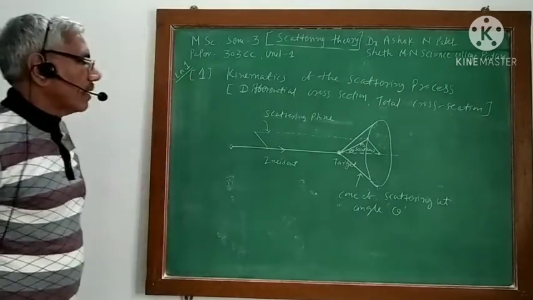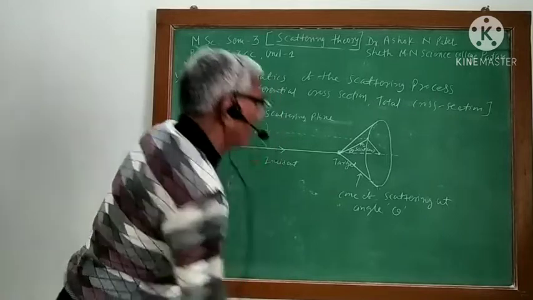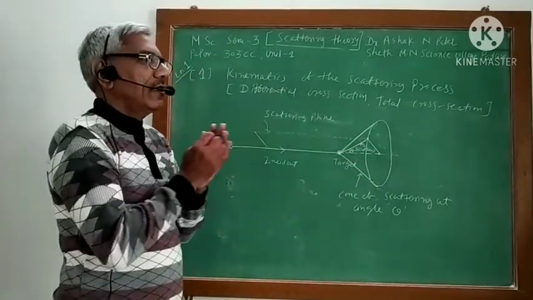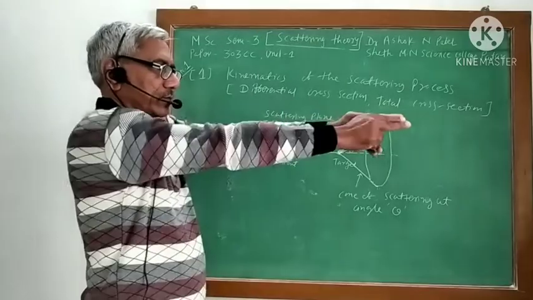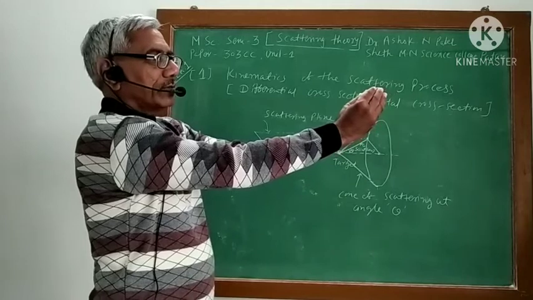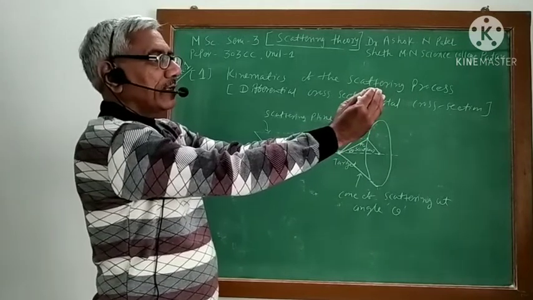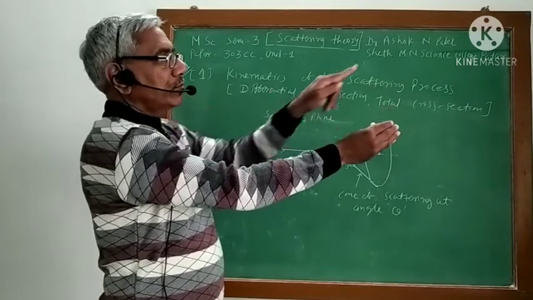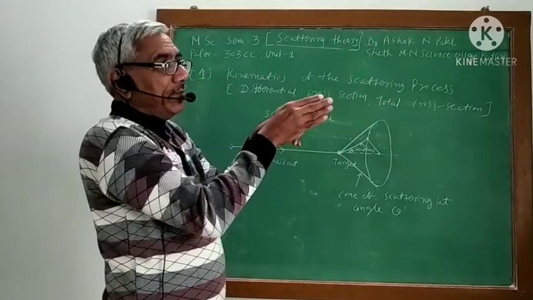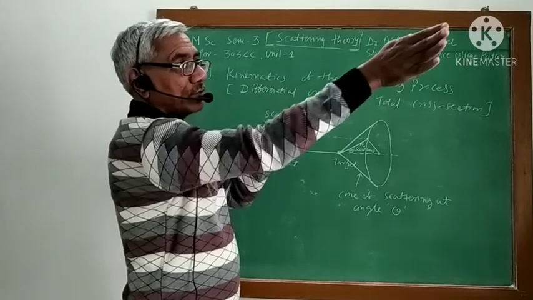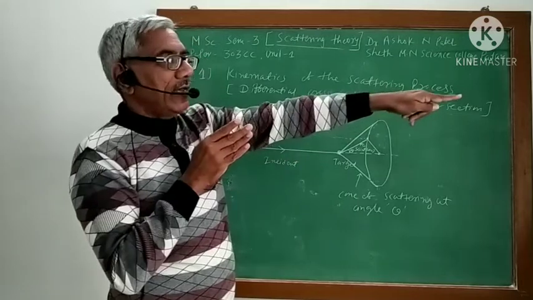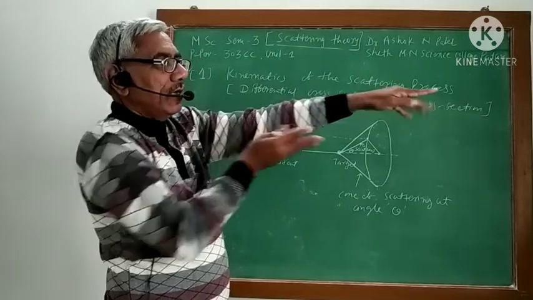Now, to understand why I have drawn this cone, the particle is moving in this direction, straight. That is a target. In the presence of the target, some incident particle moves in this direction, suppose. It makes angle theta. But that particle can also move in this direction. Here, this is the angle of incidence.